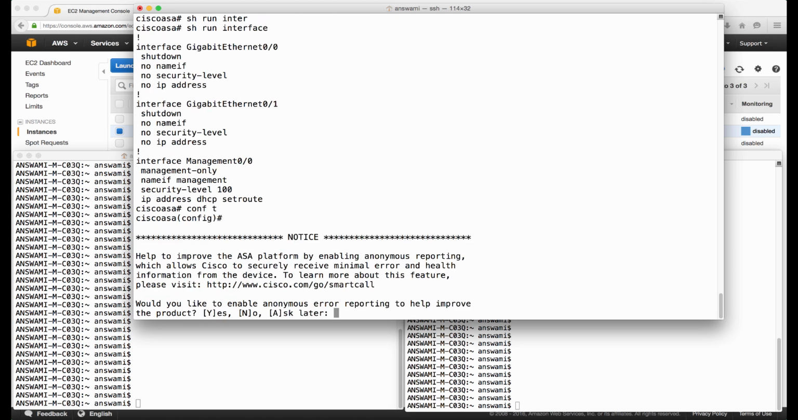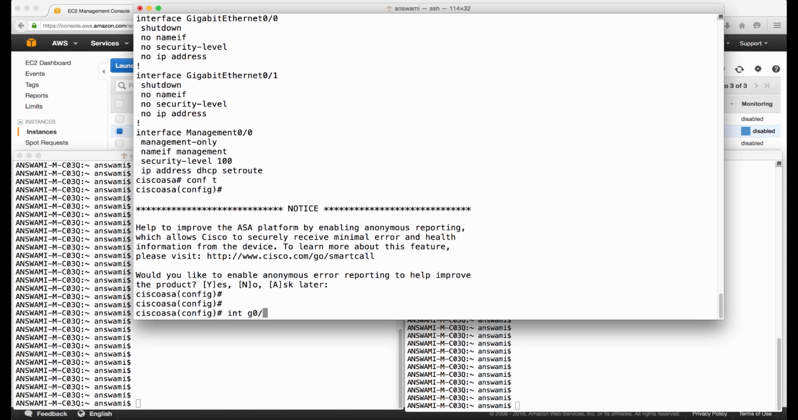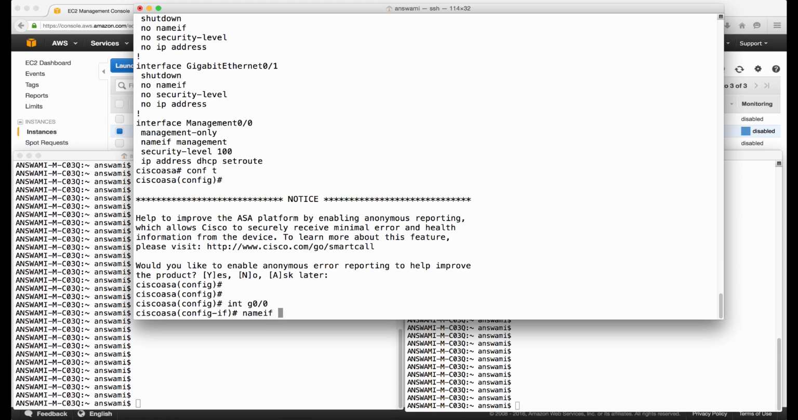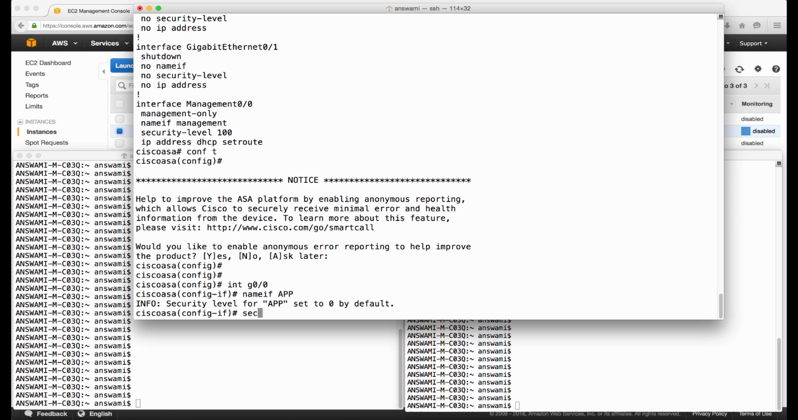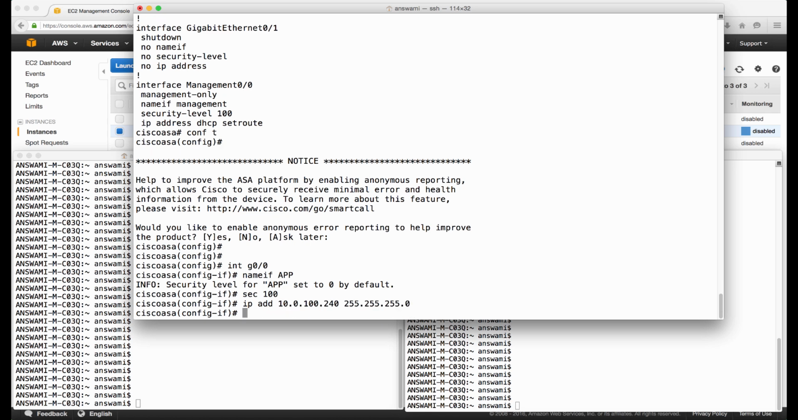So I will now go ahead and configure interface gig 0/0 nameif app, security level. I'll give it 100, IP address 10.0.100.240, 255.255.255.0. We'll do a no shut here.